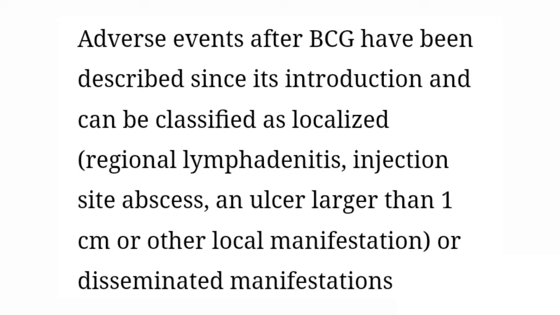Now BCG has adverse events that can occur after injection with the BCG vaccine. These can be of two types. One is localized infection, and the other is systemic infection. The localized infection can be skin abscess, localized lymphadenitis, advanced lymphadenitis, and there can be systemic infections like disseminated tuberculosis.